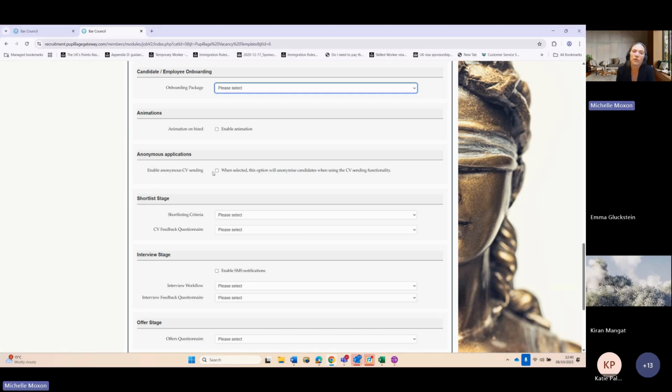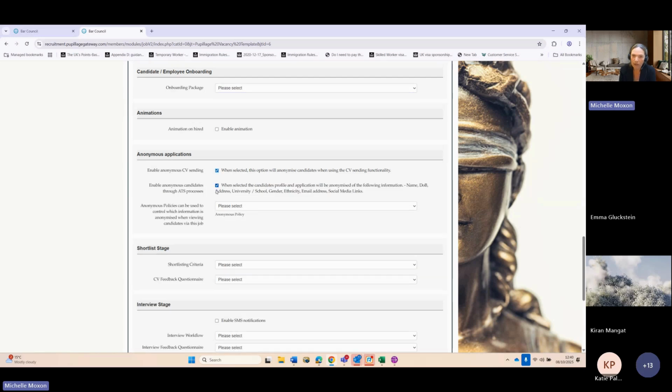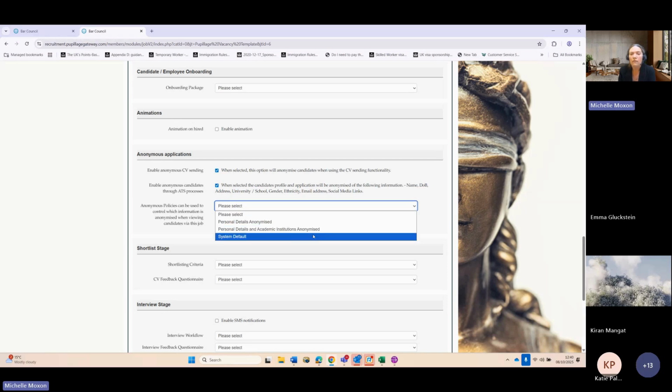The anonymized application section, we would advise you to actually select. So if you are anonymizing CVs, if you check this button here, it will check both of these sections, which it should do. Then what we ask you to do is select one of the policies. So you can either have just the personal details anonymized, or the personal details and academic institutions anonymized. If you do click system default, however, it will anonymize the dates that they worked at these institutions, and it will anonymize the education and work experience dates as well.